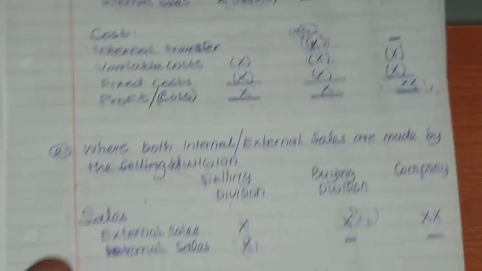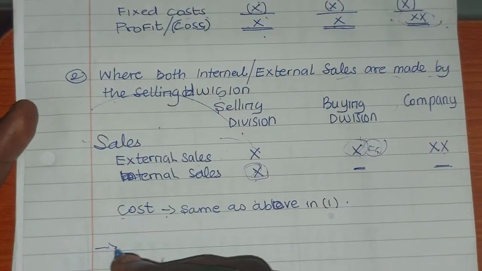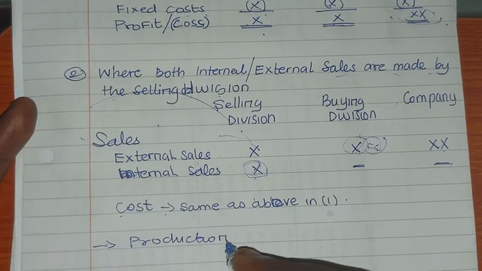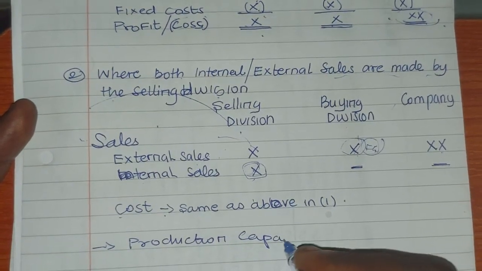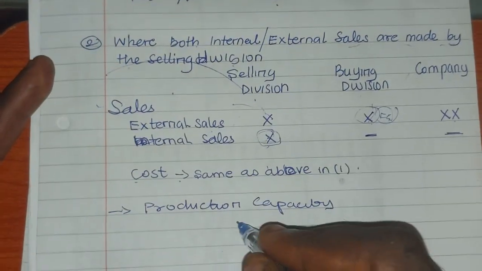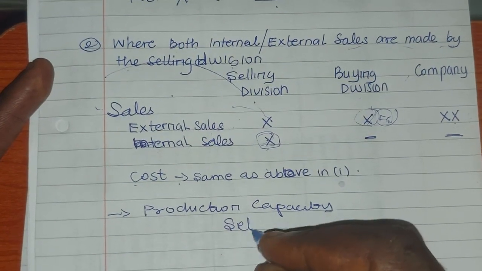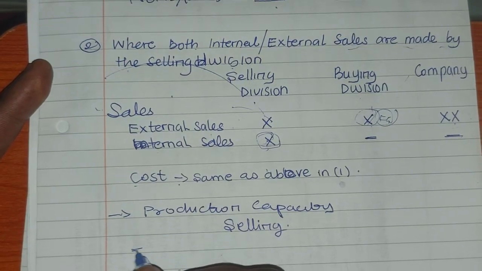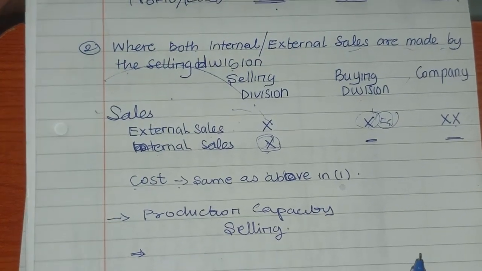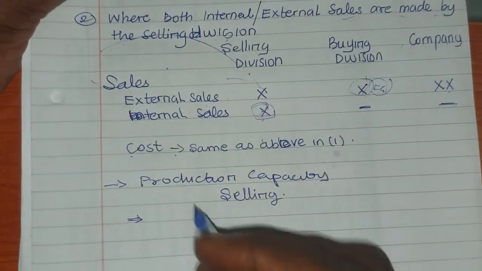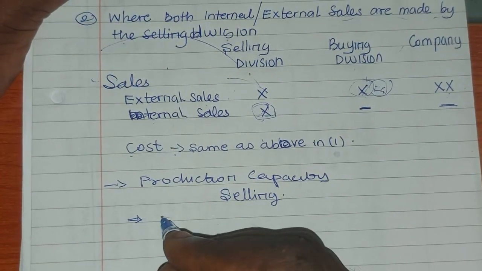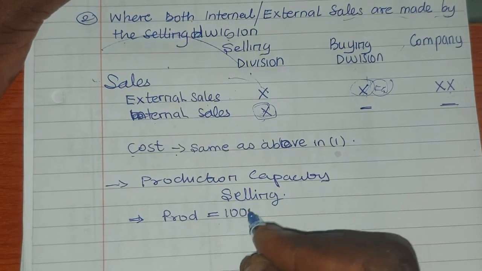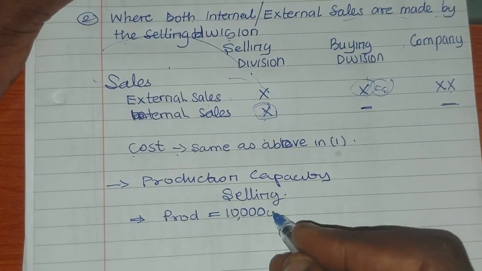All right. Then lastly, we look at production capacity. So for the selling division, supposing the selling division has the capacity to produce, that's its own production, 10,000 units.